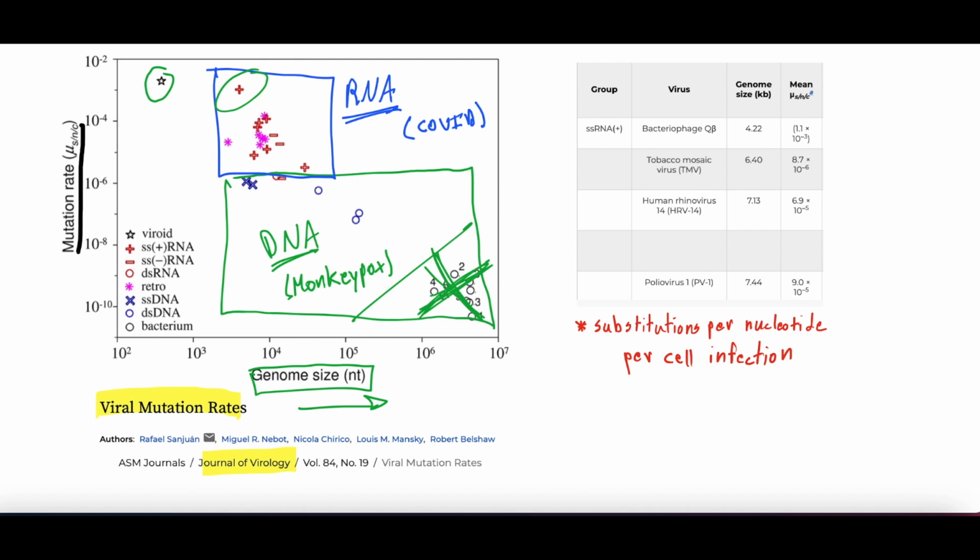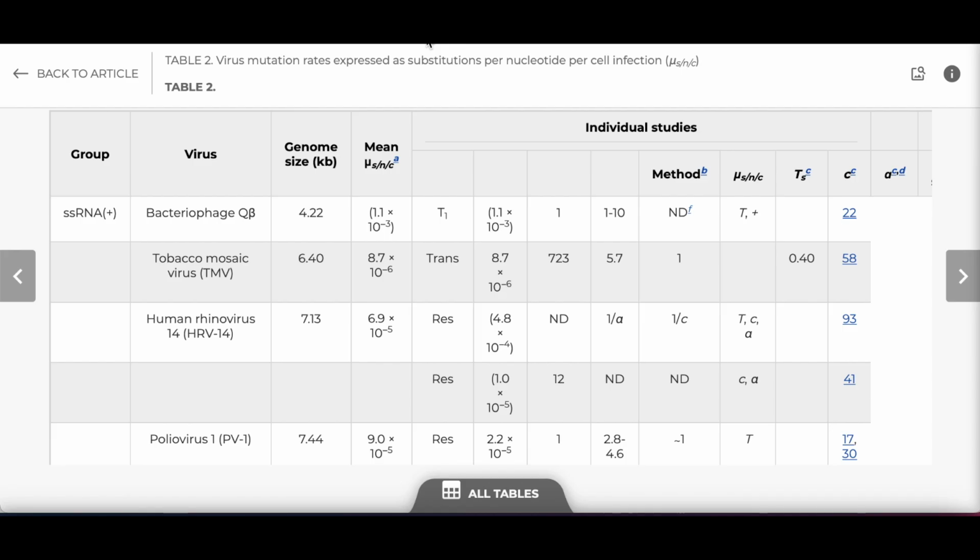And if we want to talk about real world viruses, so this is a table. We're going to go actually back to the study. I think we kept it pulled up. Yep. So this is a table from the study, and it is ranked in order of highest mutation rates. And you can see the mutation rate here. And bacteriophages mutate the most. A bacteriophage is actually a virus that infects bacteria. We actually talked about it. We put out a video on antibiotic resistance and how that's a huge threat to the globe. We'll link that in the video description or in the top right corner. Check that out if you're interested.